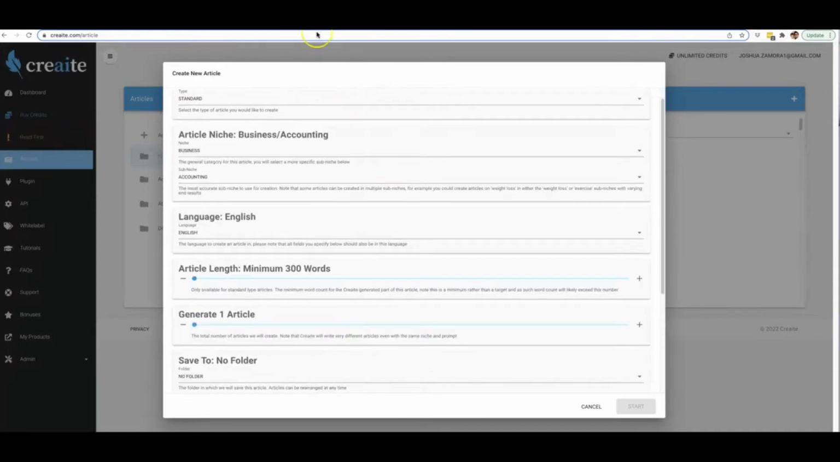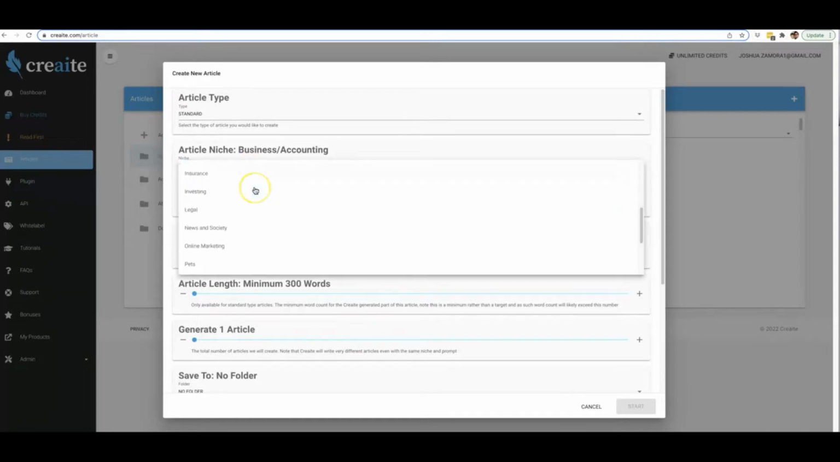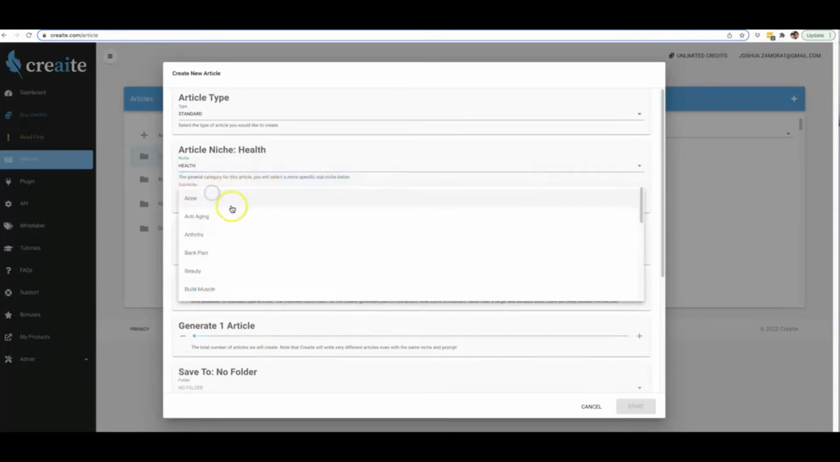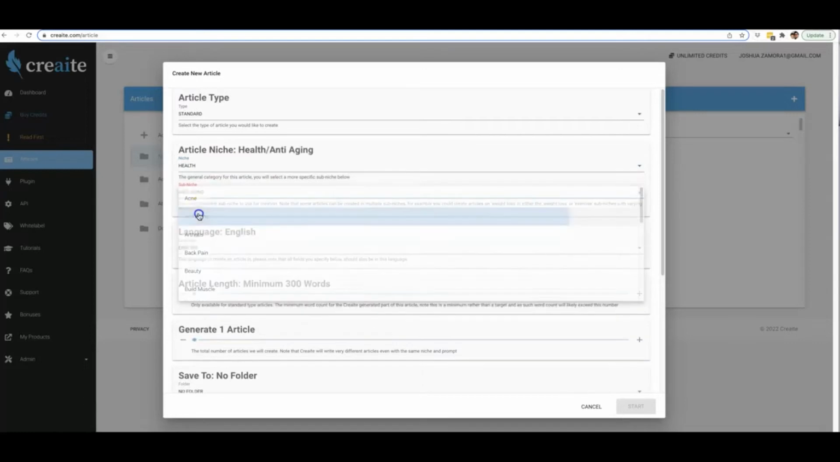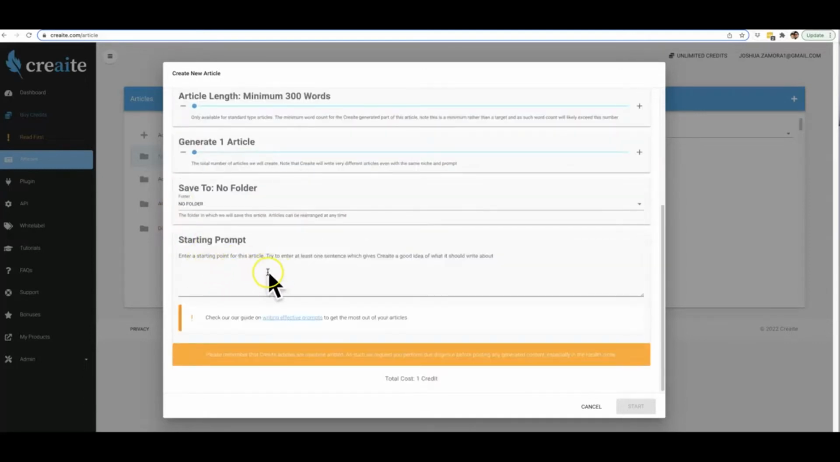So the biggest difference, if I come over here to 1.0, these are the settings for version 1.0. We were extremely limited on the number of niches that you can have content created for. So we had these main niches here, and then within each main niche, there were the sub niches that we had in here as well. So you had to come in here and select the niche, select the sub niche, and on top of that, you also needed to provide a starting prompt, which was at least one sentence, which gives Creaite a good idea of what it should write about.